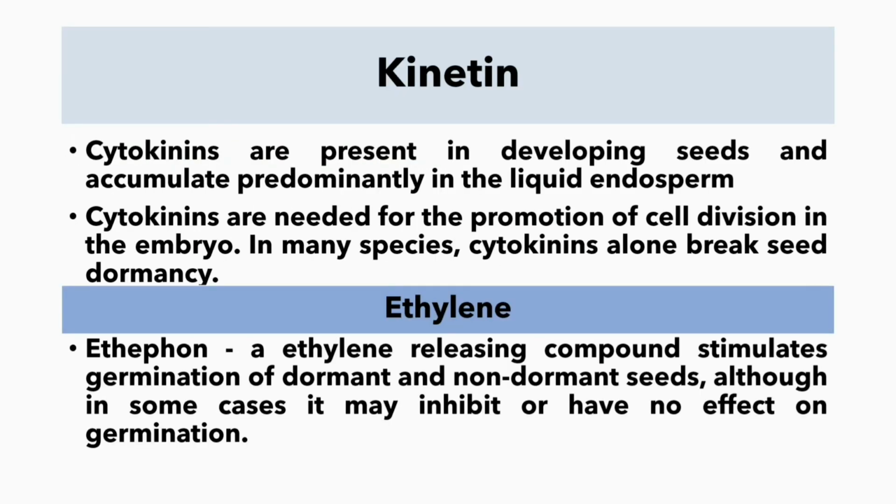Kinetin. Cytokinins are present in developing seeds and accumulate predominantly in the liquid endosperm. Cytokinins are needed for the promotion of cell division in the embryo. In many species, cytokinins alone break seed dormancy. Now, let us see ethylene. Ethephon, an ethylene releasing compound, stimulates germination of dormant and non-dormant seeds, although in some cases it may inhibit or have no effect on germination.